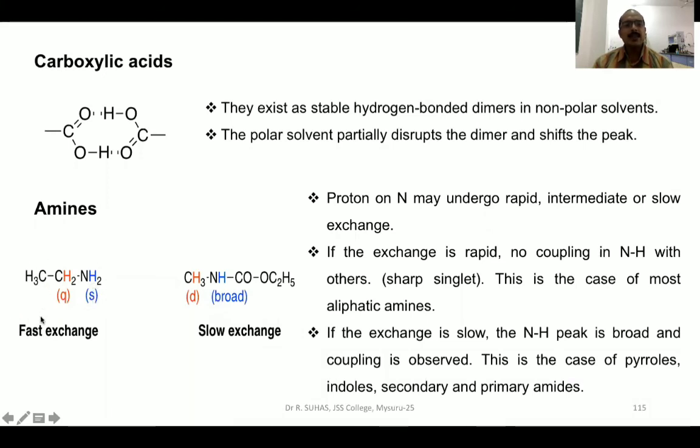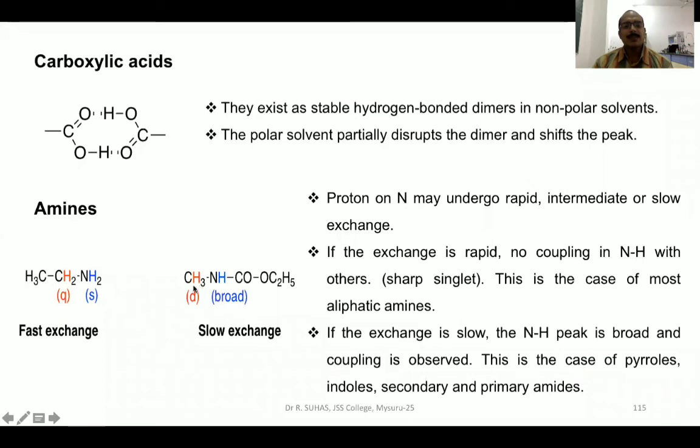So these aliphatic amines usually will show fast exchange. If the exchange is slow, then the NH peak will usually appear as a broad peak in the 1H NMR spectrum. So the slow exchange, this is an amide. This is the best example.